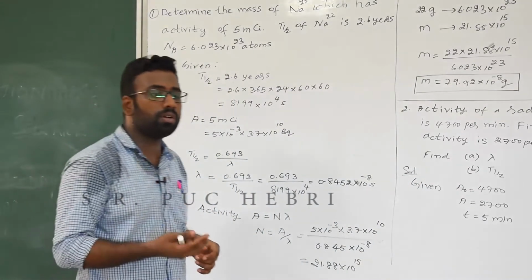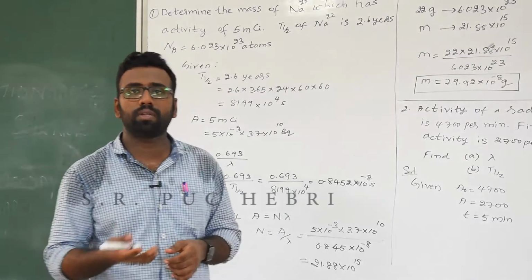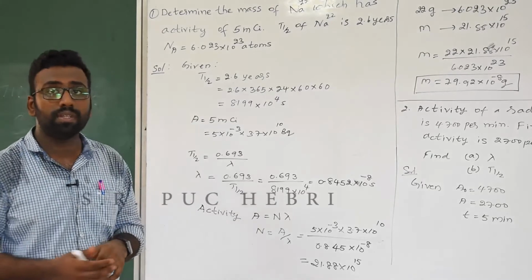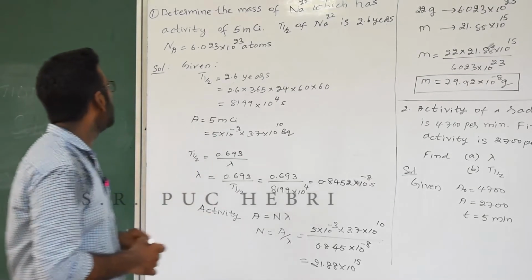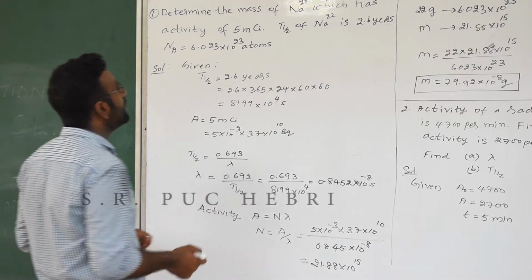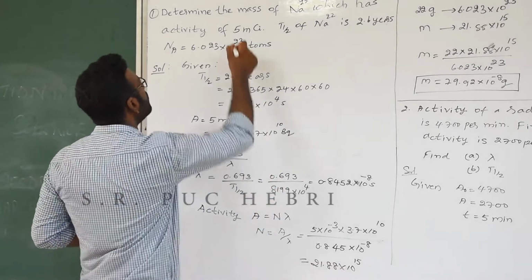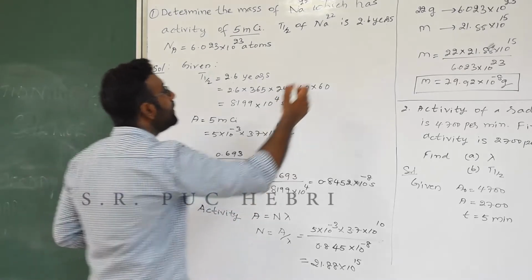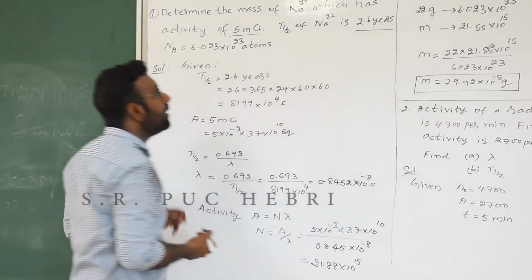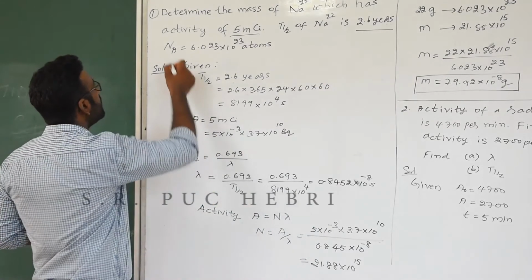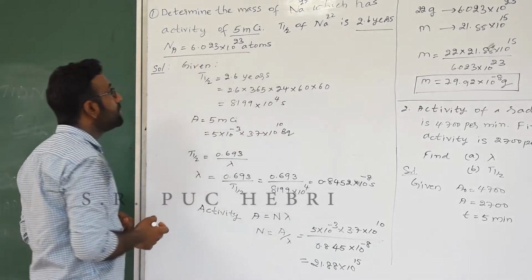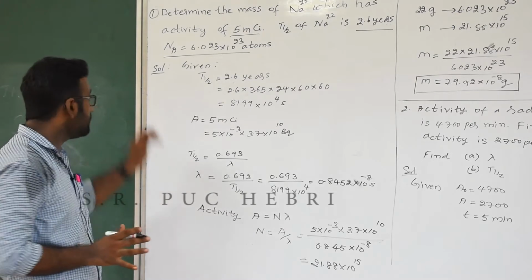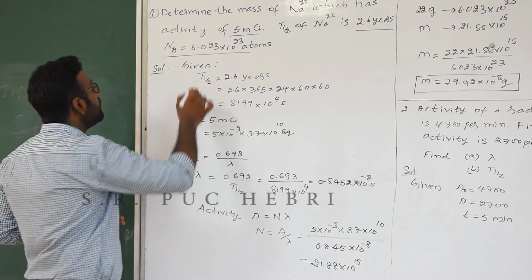Actually, I already solved some two problems related to the other topics. Now we will see the problems which appeared in the previous year's examination. One such problem is: determine the mass of sodium which has activity 5 millicurie and half-life of sodium is given to be 2.6 years. And they have also given us that the Avogadro number is 6.023 into 10 to the power 23.